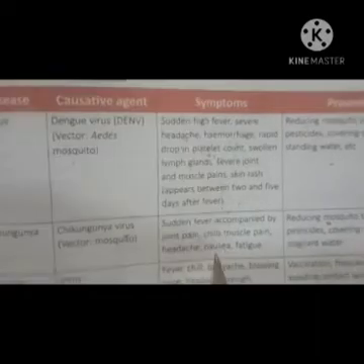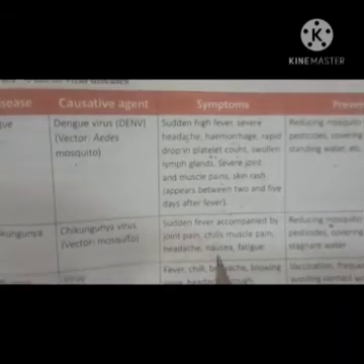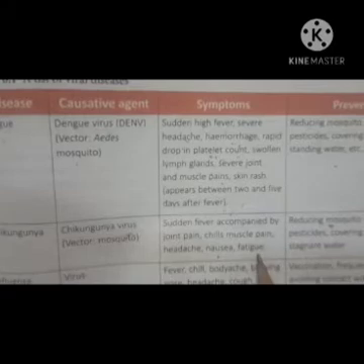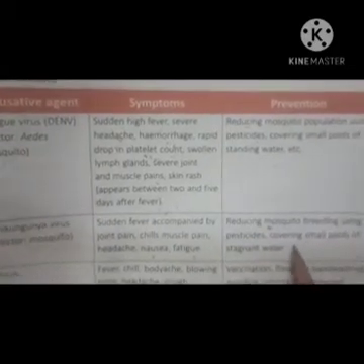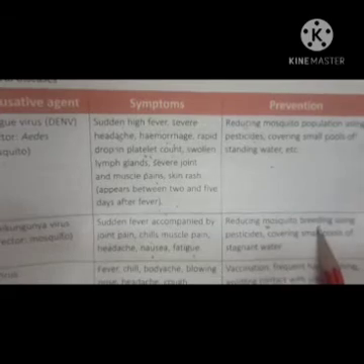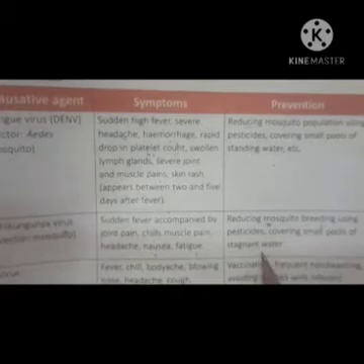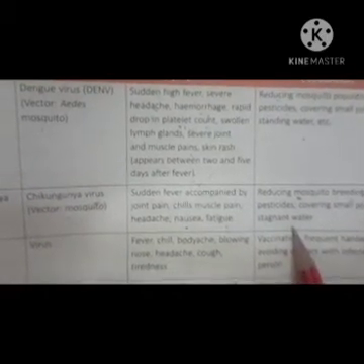Nausea means feeling of vomiting, right? And fatigue is what? Fatigue means feeling tiredness, a lack of energy. Once he feels fatigue, it means he feels tiredness. Okay. Now what are the preventions? Same: reducing mosquito breeding, using pesticides, and covering small pools of stagnant water. It means we should not allow the water to stagnate around our houses.